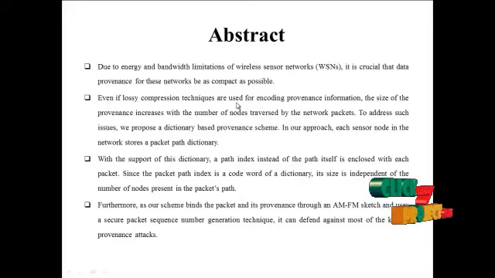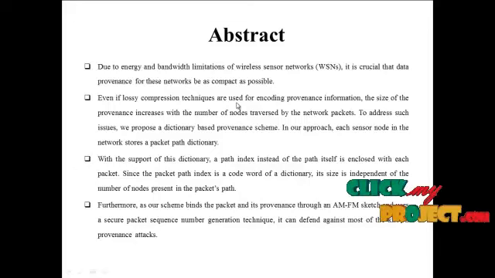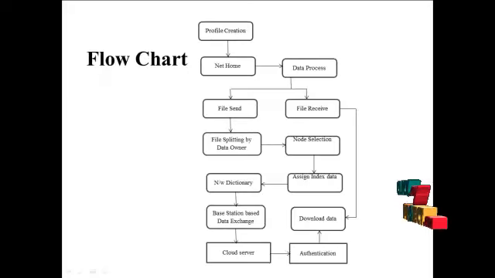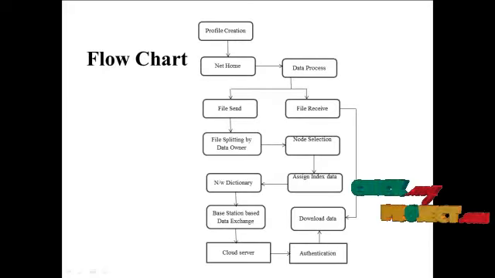Furthermore, the scheme blinds the packet and its path, and uses a secure packet sequence number generation technique, and it can defend against most of the known provenance attacks. This is the flow diagram for the dictionary based data processing.